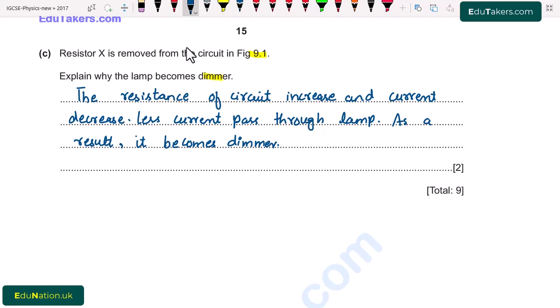So this is the main reason that when we remove the resistor X, the lamp becomes dimmer.